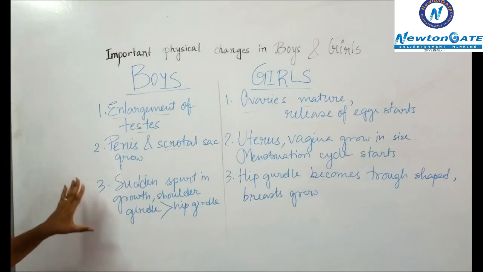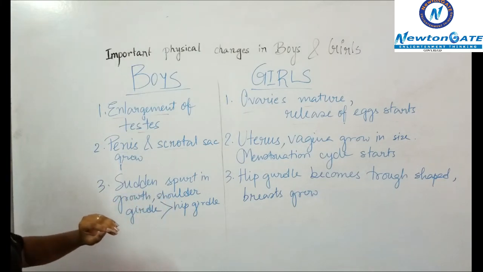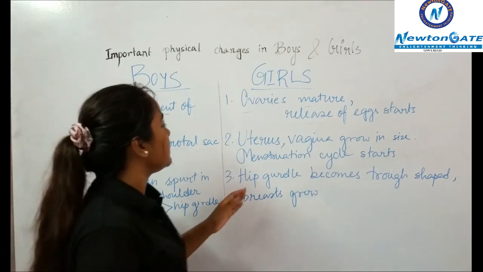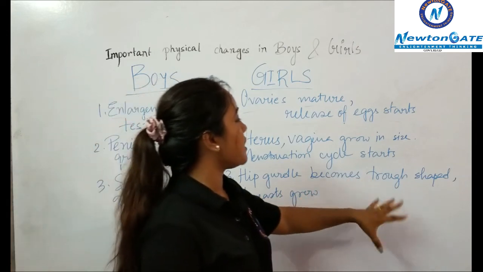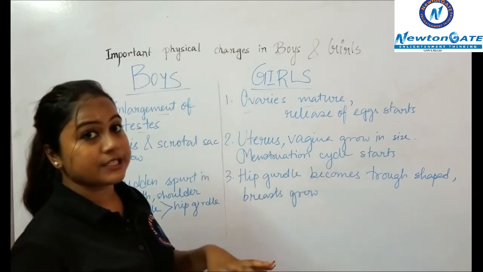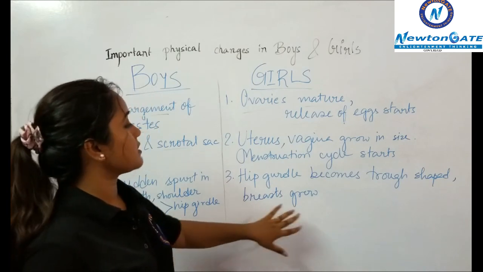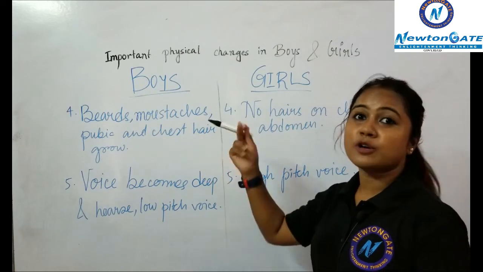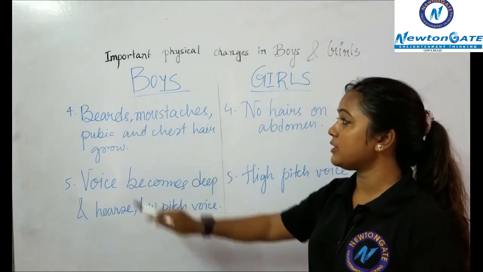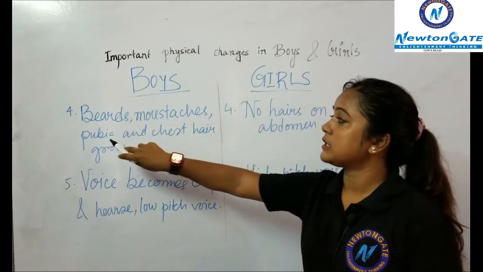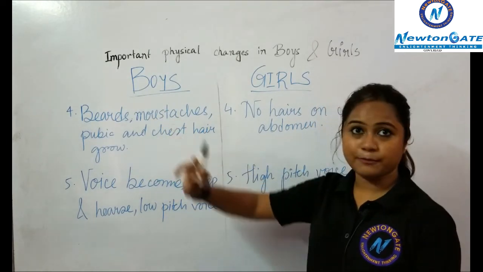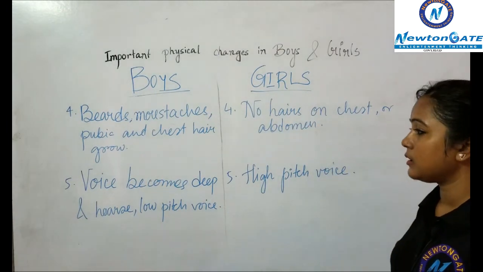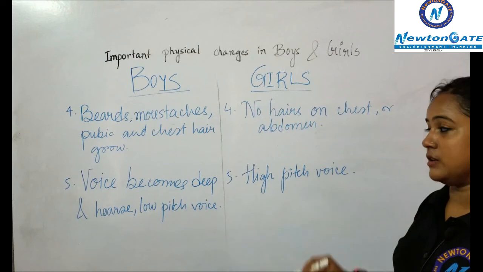And in case of boys, there is a sudden spurt in growth, that is, the shoulder girdle grows larger than the hip girdle, and in case of girls the hip girdle becomes broad, that is, the hip girdle grows larger than the shoulder girdle, and their breasts grow. There are a few other points like abnormal hair growth at the time of puberty. Beards, mustaches, pubic and chest hair grow in boys. Girls have no hair on chest or abdomen, though they do have pubic hair.